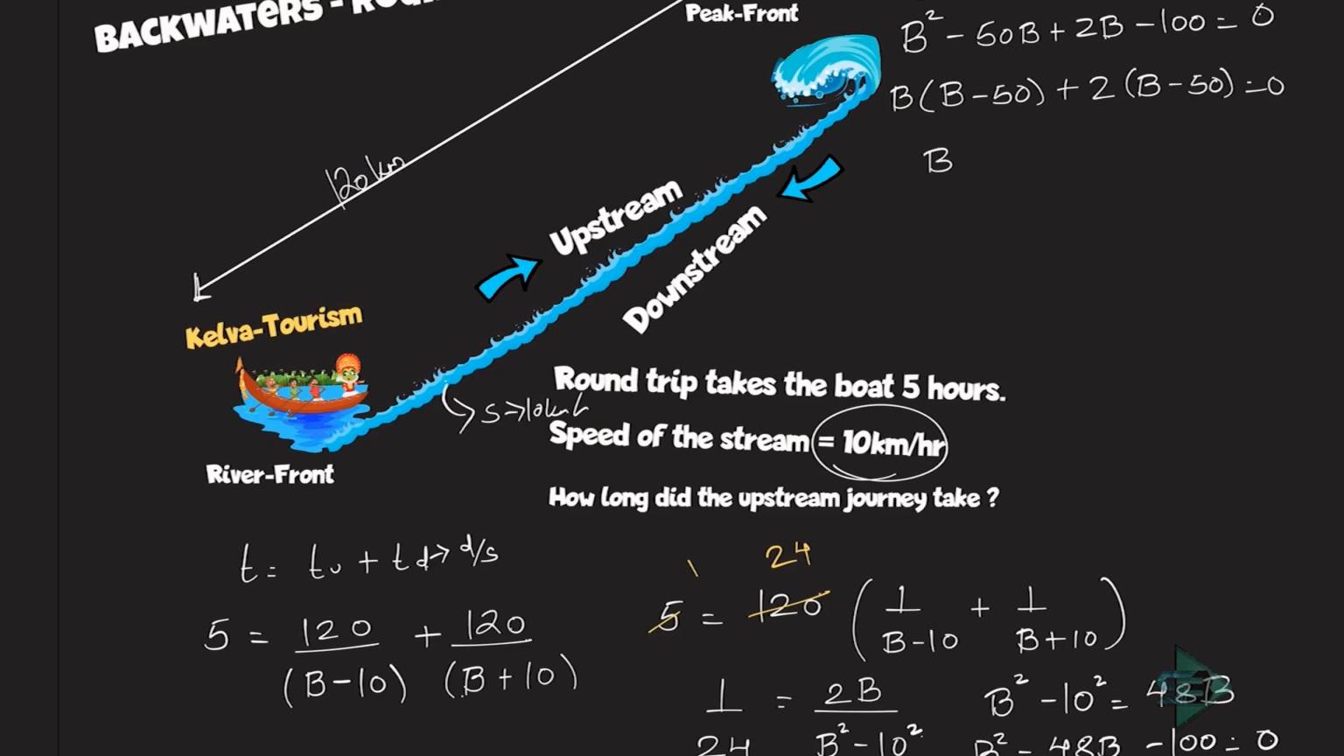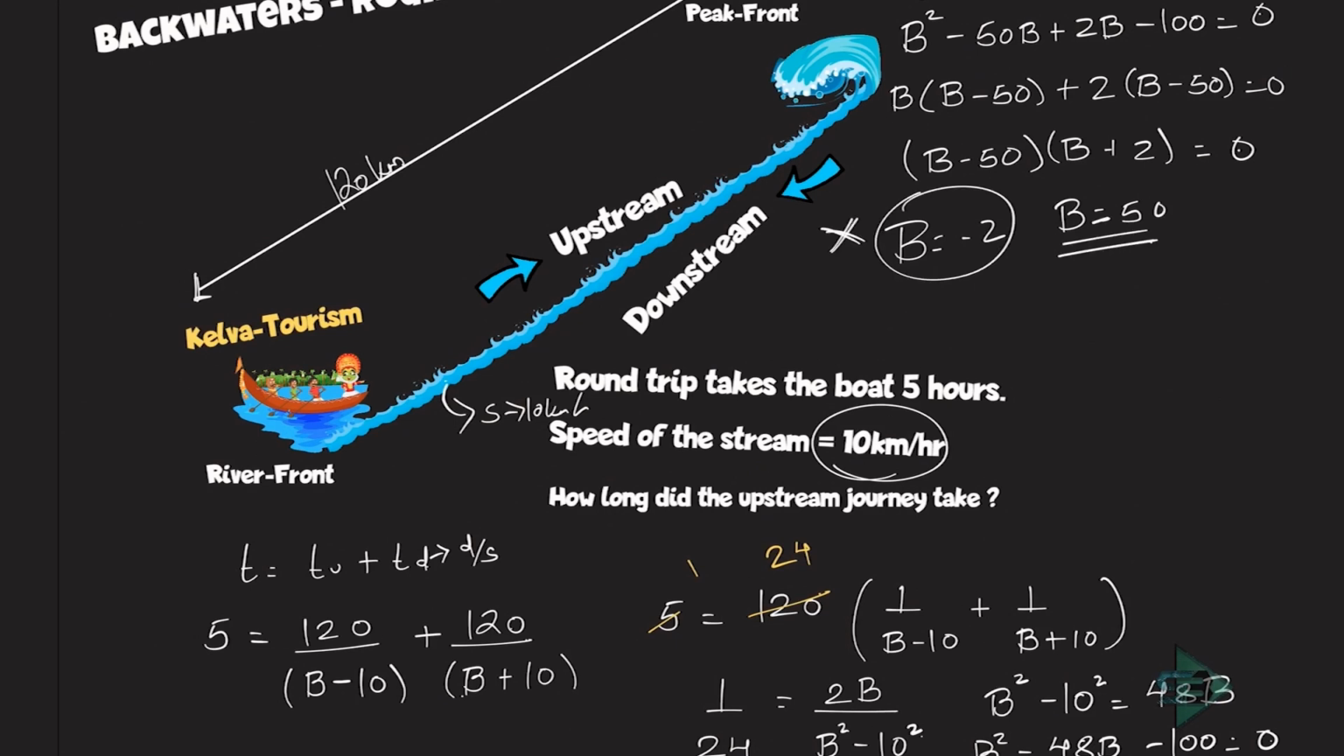So what am I left with? B minus 50 taken out, into B plus 2 is equal to 0. So what are you left with? B is equal to minus 2 or B is equal to 50. Now the speed of the boat cannot be negative. Speed of the boat cannot be negative.